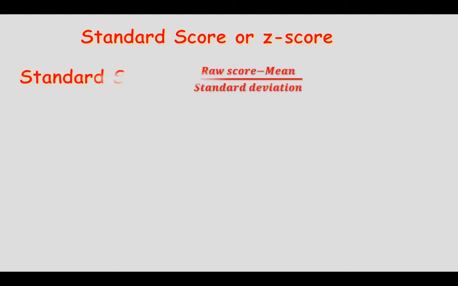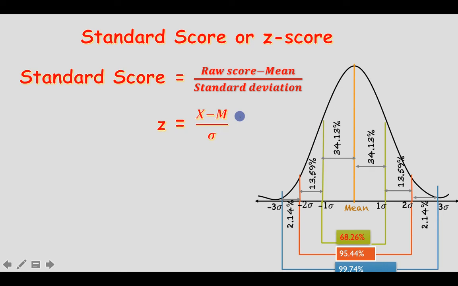The scores which are interpreted in terms of the standard scores, or the Z scores, are normally distributed in terms of the mean and the standard deviation, and the Z score is calculated by dividing the deviation by the standard deviation. And what is the deviation? Deviation is the raw score minus the mean. This is known as the deviation, and this is the standard deviation. You have already learned how to calculate the mean of the group and the standard deviation of the group. You can see here the uppercase X depicts the raw score, this is the mean of the group, and this is the standard deviation of the group.